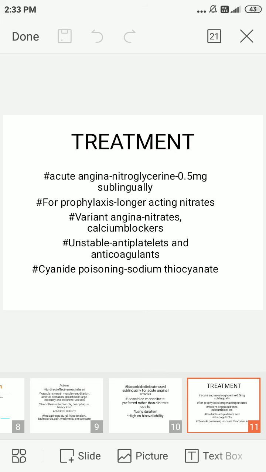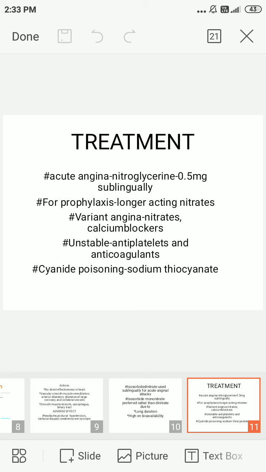Next one is unstable angina. For unstable angina, we can give antiplatelet agents and also anticoagulants. We can also give nitrates, beta blockers, and calcium channel blockers. The final one is cyanide poisoning. We can give sodium nitrite plus sodium thiosulfate for cyanide poisoning.